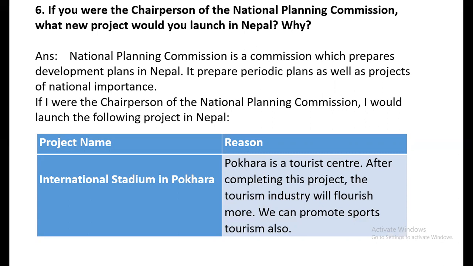And for region, I have given the region also. Pokhara is a tourist center. After completing this project, the tourism industry will flourish more. We can promote sports tourism also. So in this way, we can give regions. So this is the answer of question number 6.